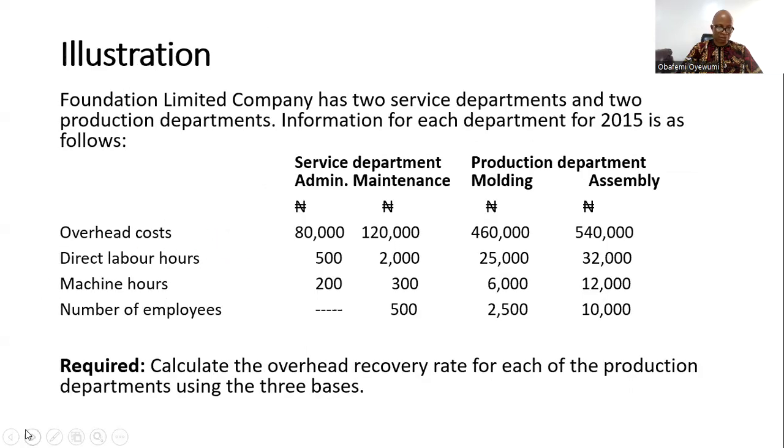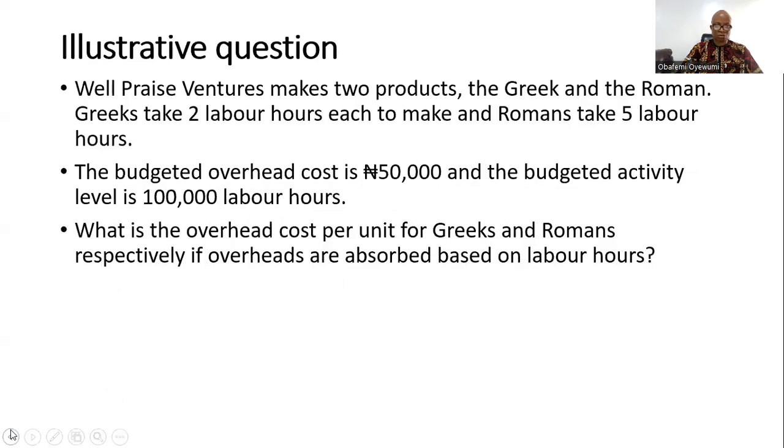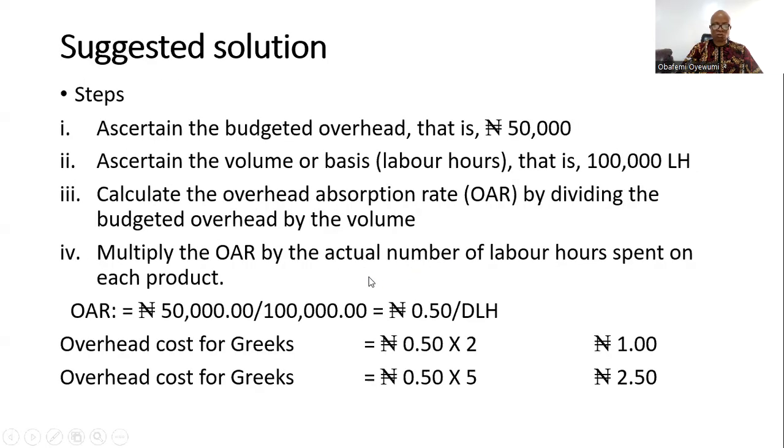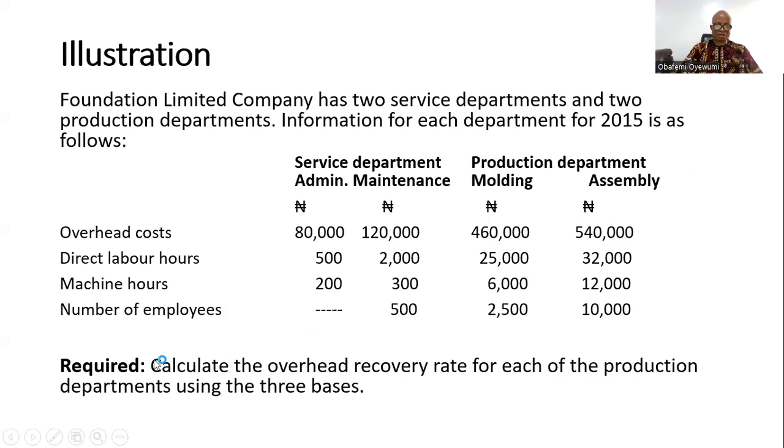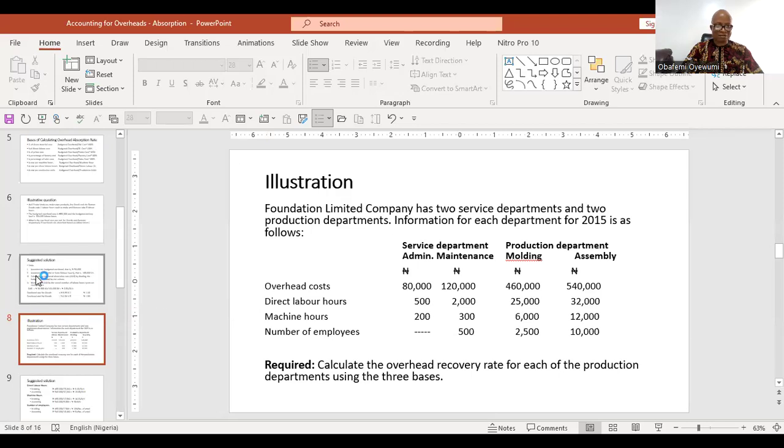Okay, let's go back to what we have. Here we say that for Greek it will take 2 hours, and for Romans it will take 5 hours. This one means that this particular name will have to be changed to Romans. That's what that is telling us basically.